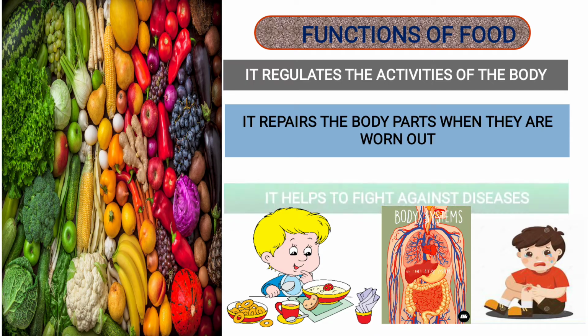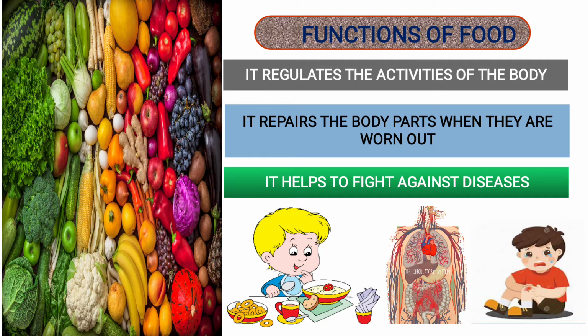Now here are the functions of food. It regulates the activities of the body. Now you see in the image, all the body parts are functioning together. The lungs are functioning, the digestive system is functioning, the excretory system is functioning. So all the systems are functioning together with the help of food.